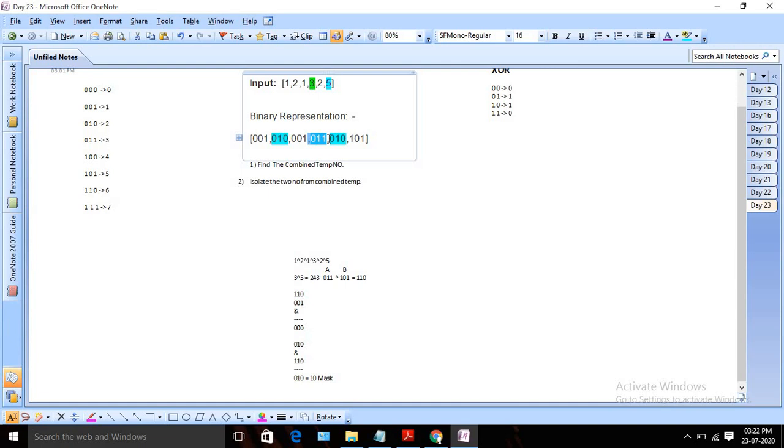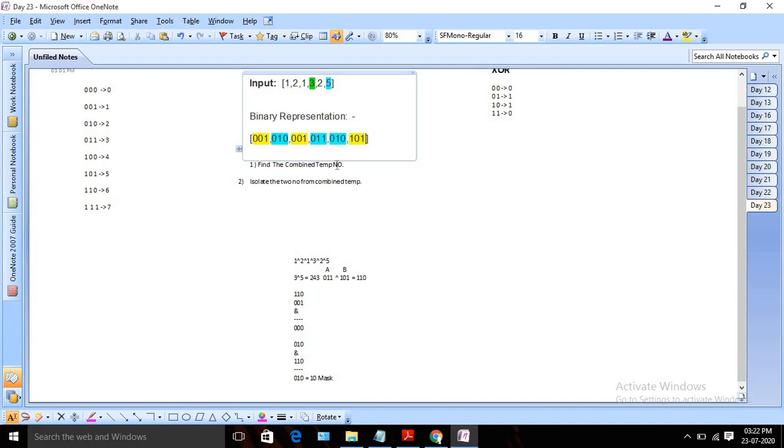And in the else condition, if it's not matching, then it can be B, right? So these three, 0 0 1, let me take another color. This number can be the second number, this number can be a second number, and this number can be a second number.